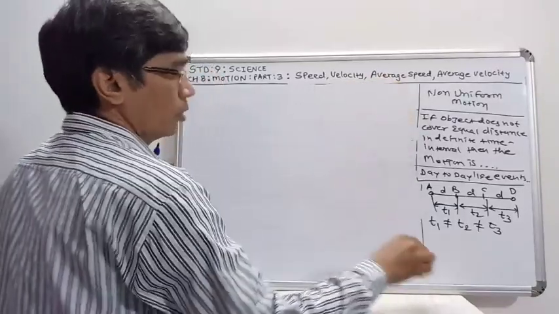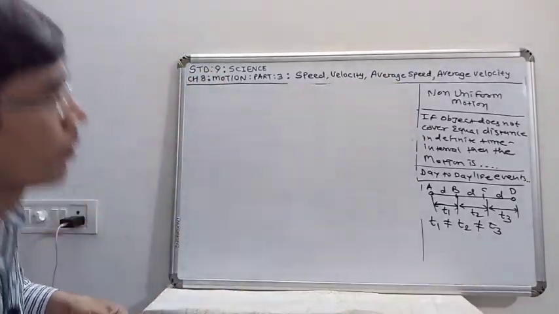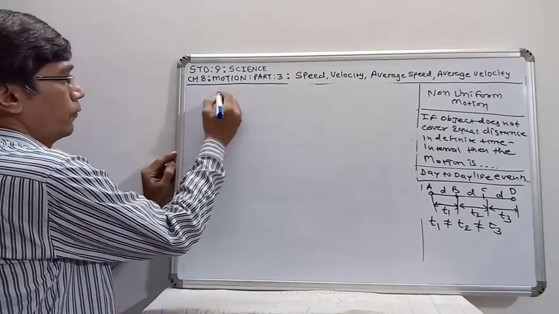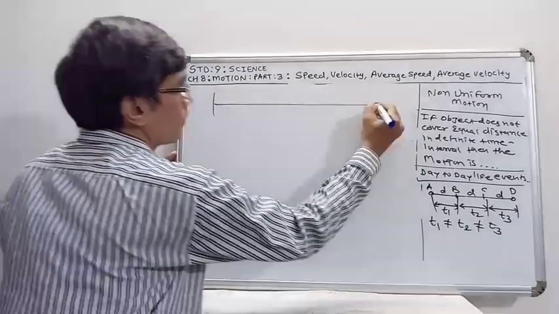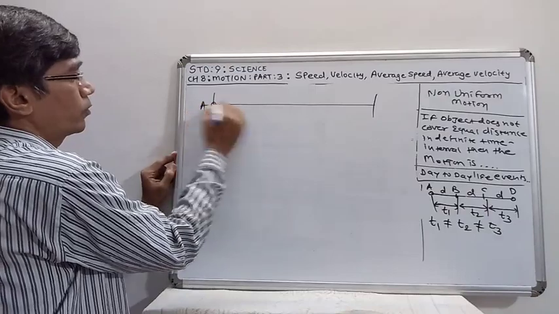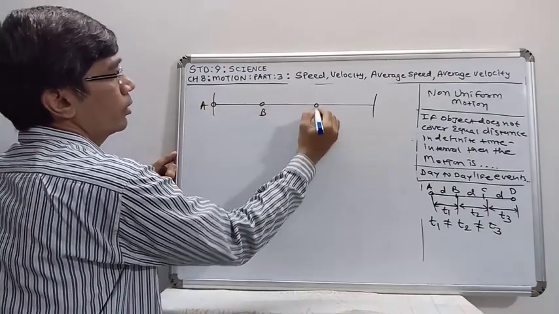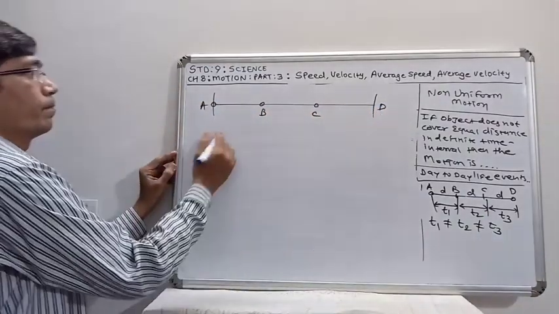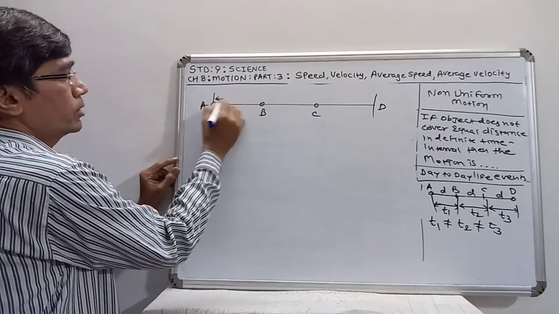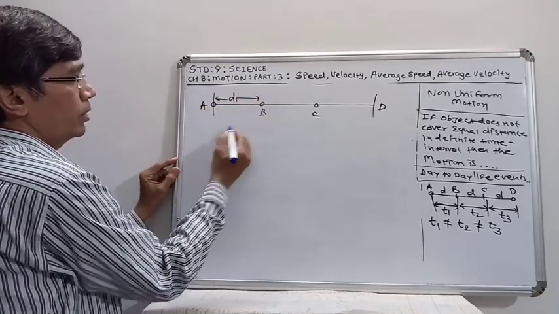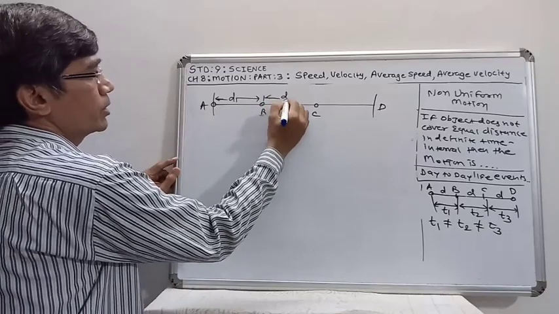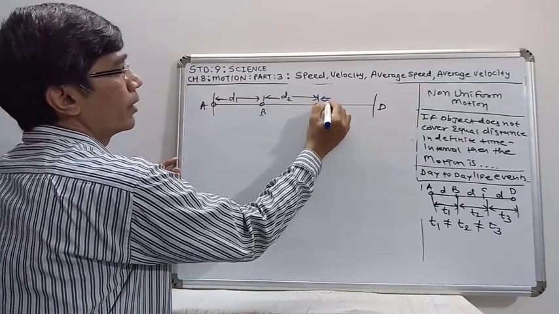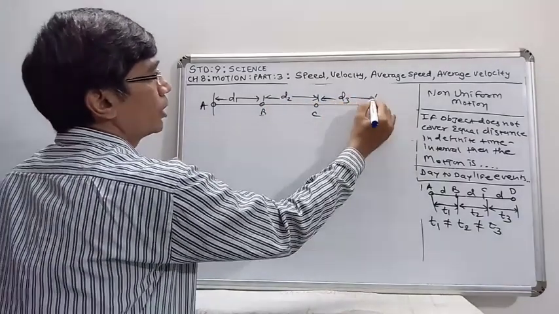Now in non-uniform motion, if a particle starts its motion from point A, then passes through B, C and D, the distances are given as AB is equal to d1, BC is equal to d2 and CD is equal to d3.